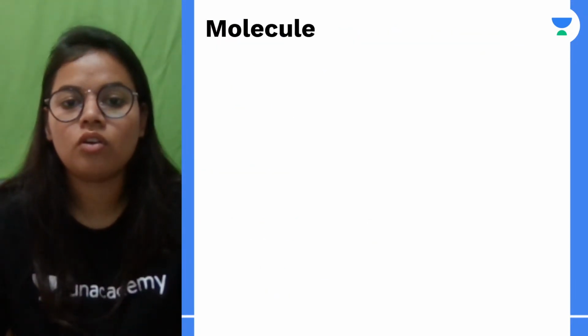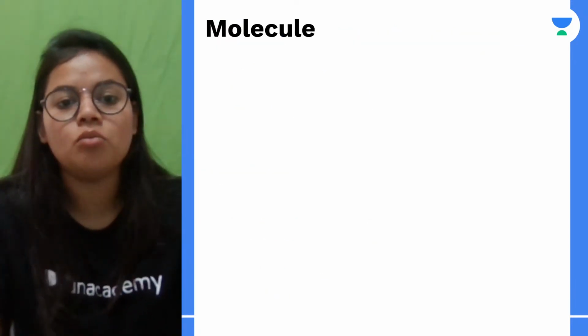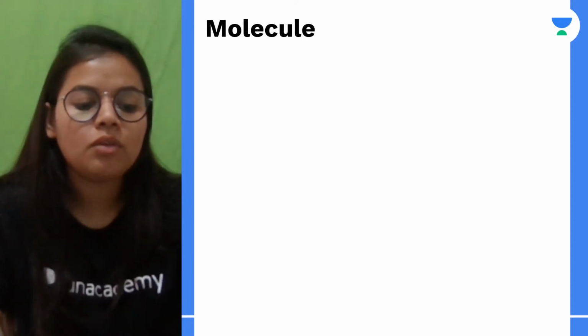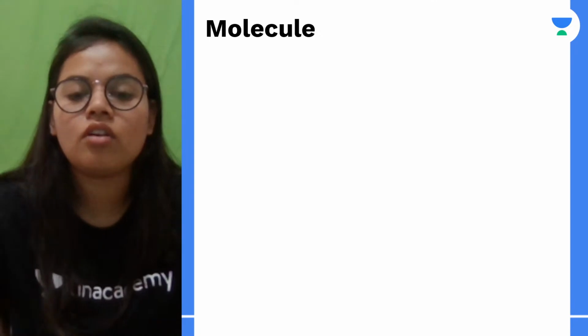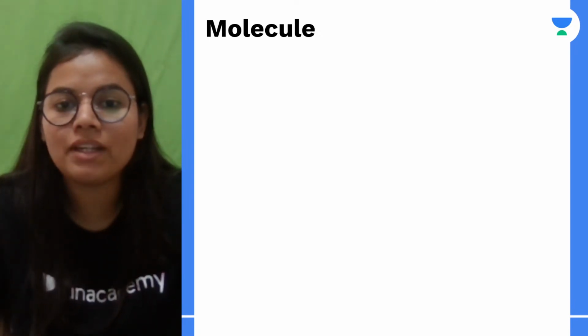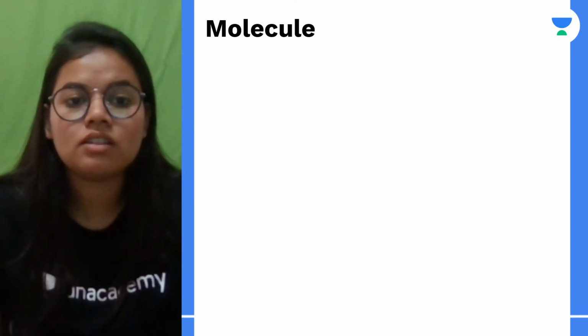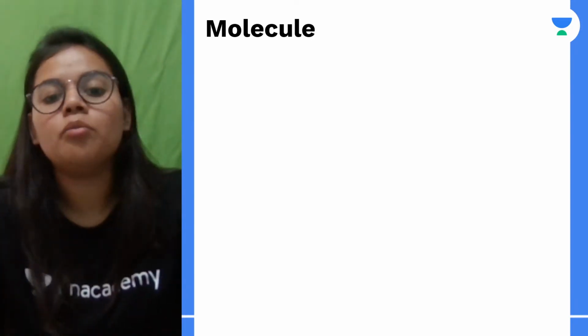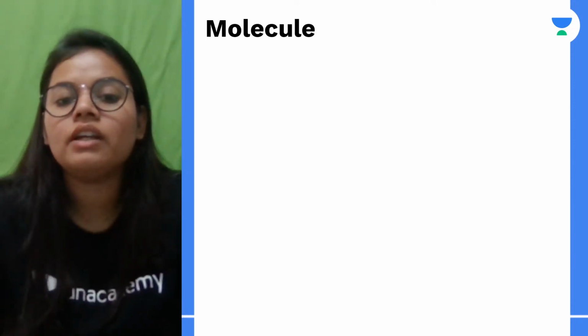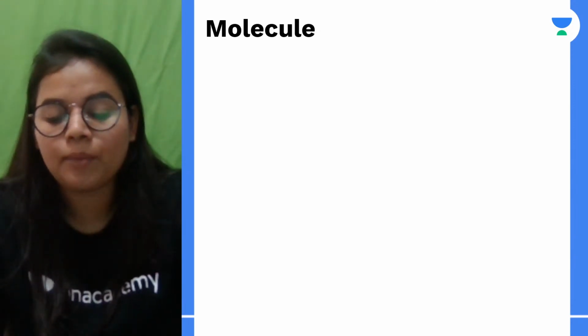Now we will be moving on to the next definition, which is a molecule. Okay, what do we mean by molecule? First of all, we learned that an atom may or may not exist independently, right? There are some chances because of the stability it can exist independently, and because of the stability only it may not exist independently, right?